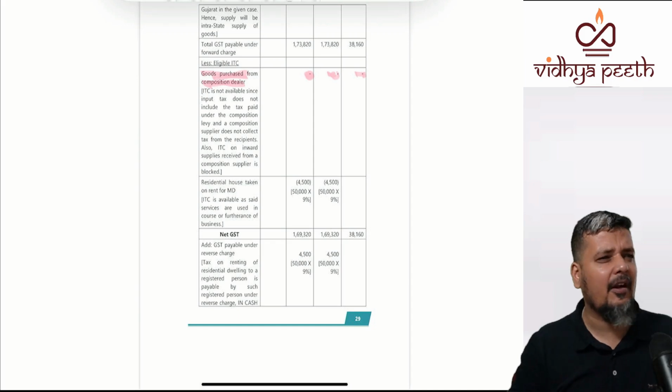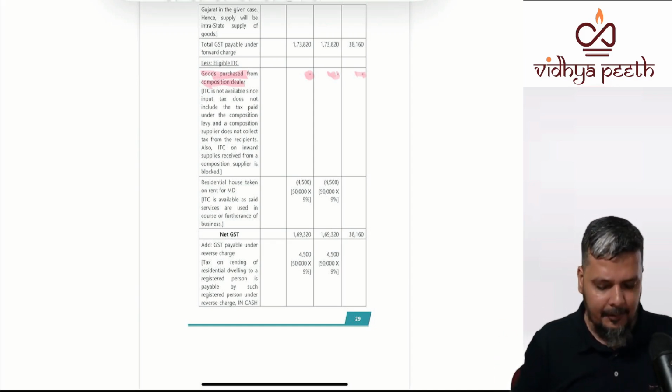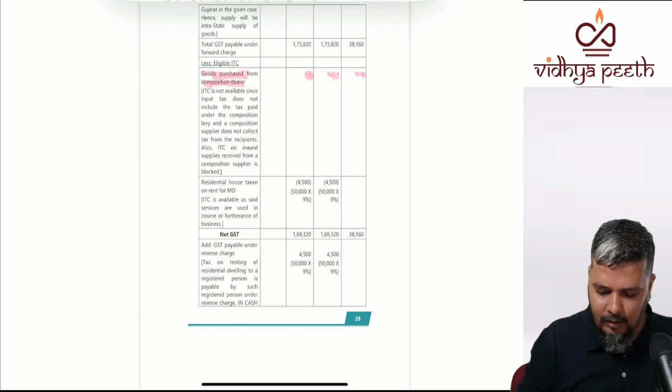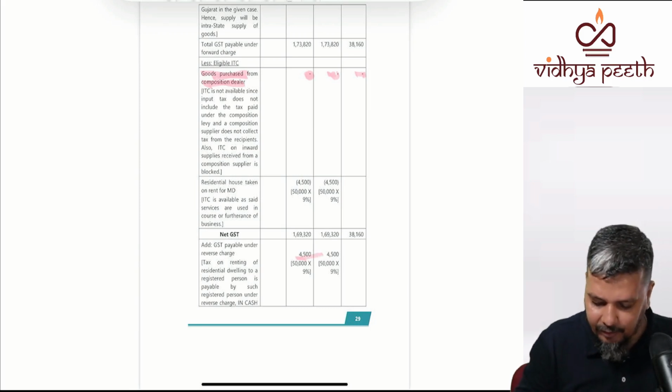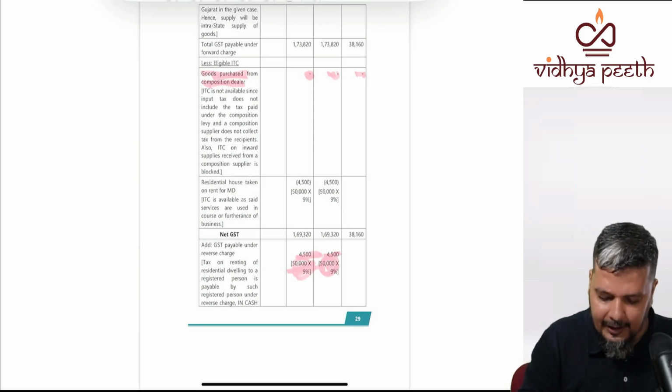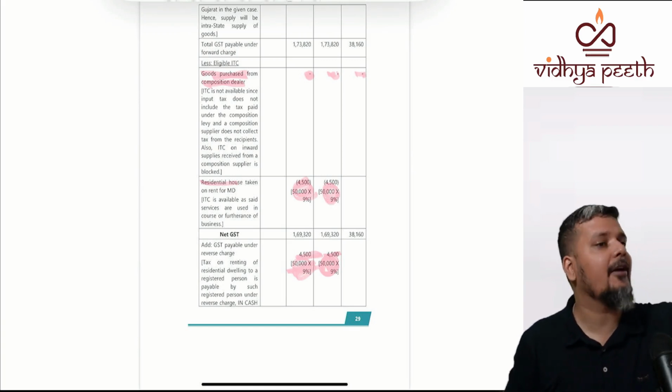A lot of information is not given. Where this property is located is not given. We will assume that it is all in Gujarat. Table 2, RCM. So, will you pay RCM? Yes. You will put this in table 2. You will pay by cash and immediately you will get it in credit. So this will come first in table 2.